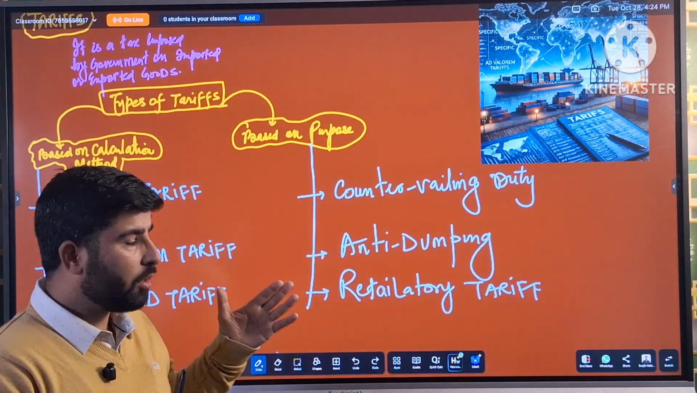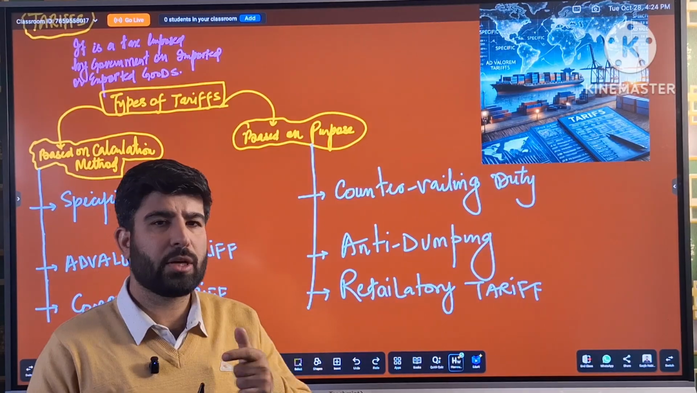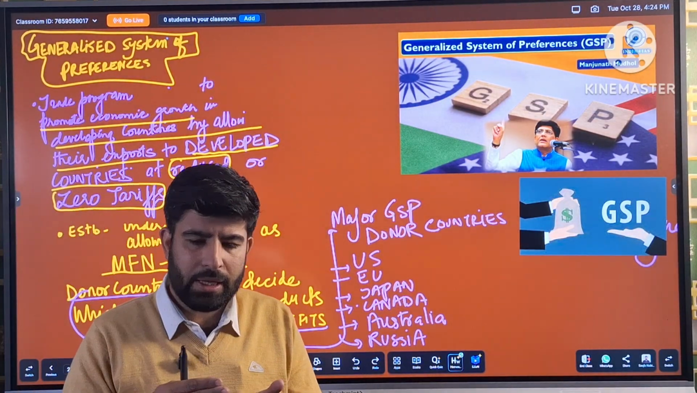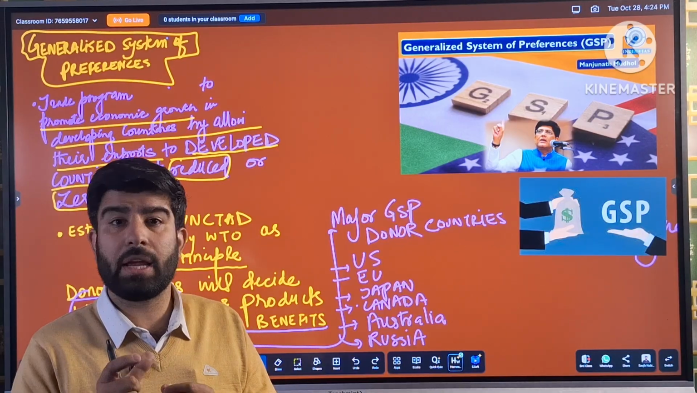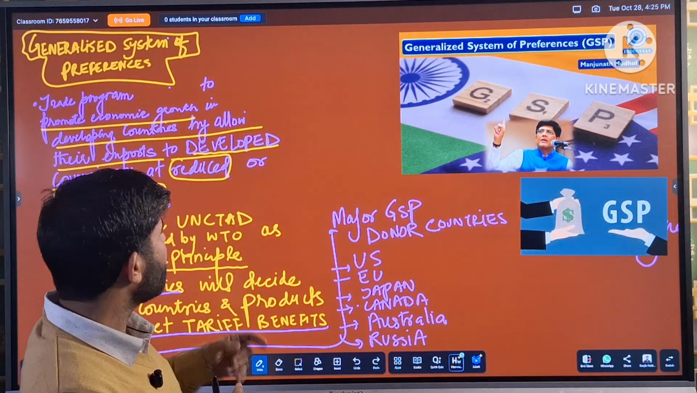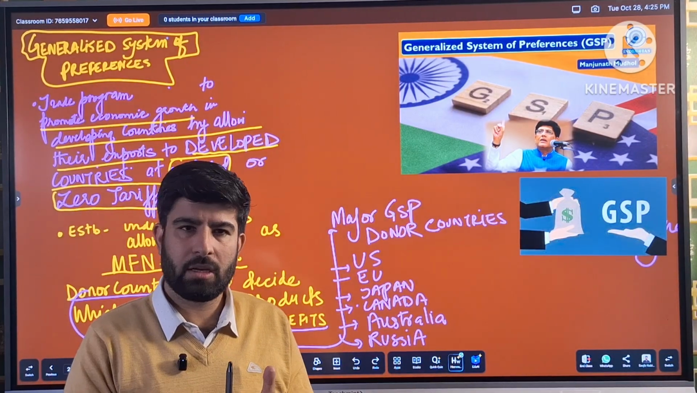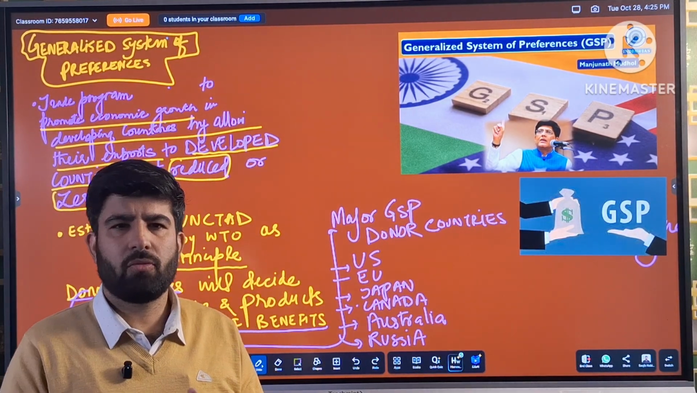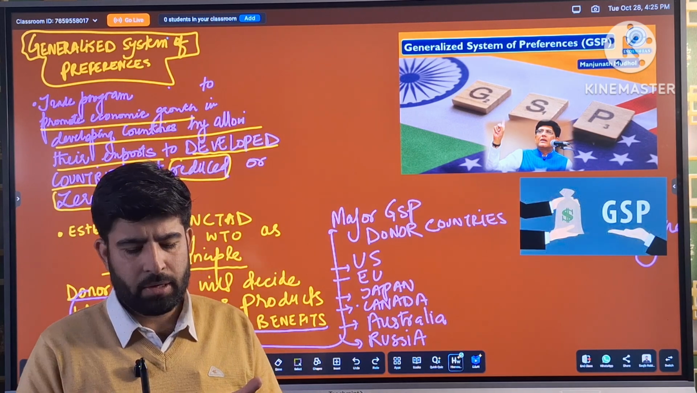Now, the actual context of this topic is related to current developments. So first and foremost, we will go to the very basic and very important concept with regard to exports, that is the generalized system of preferences. What is this? What is its background? What were its implications? What were its positive impacts and negative impacts?